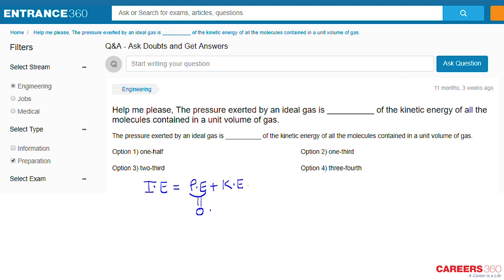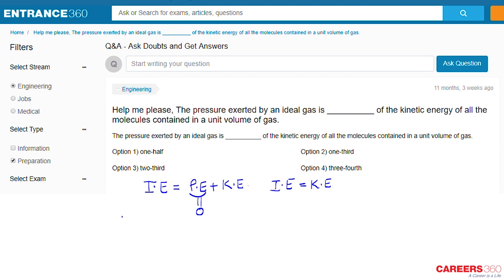Potential energy is associated with intermolecular forces and is presumed to be zero in an ideal gas, where the only molecular interactions are the perfectly elastic collisions between the molecules. So we can say that internal energy is equal to kinetic energy in an ideal gas.